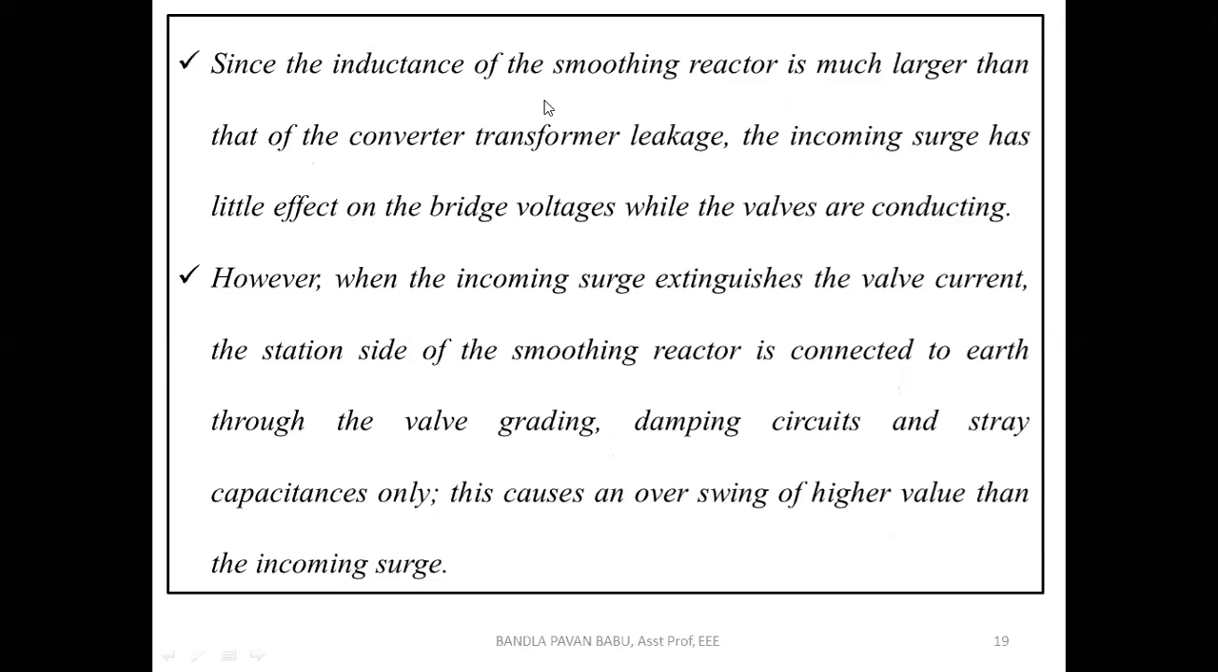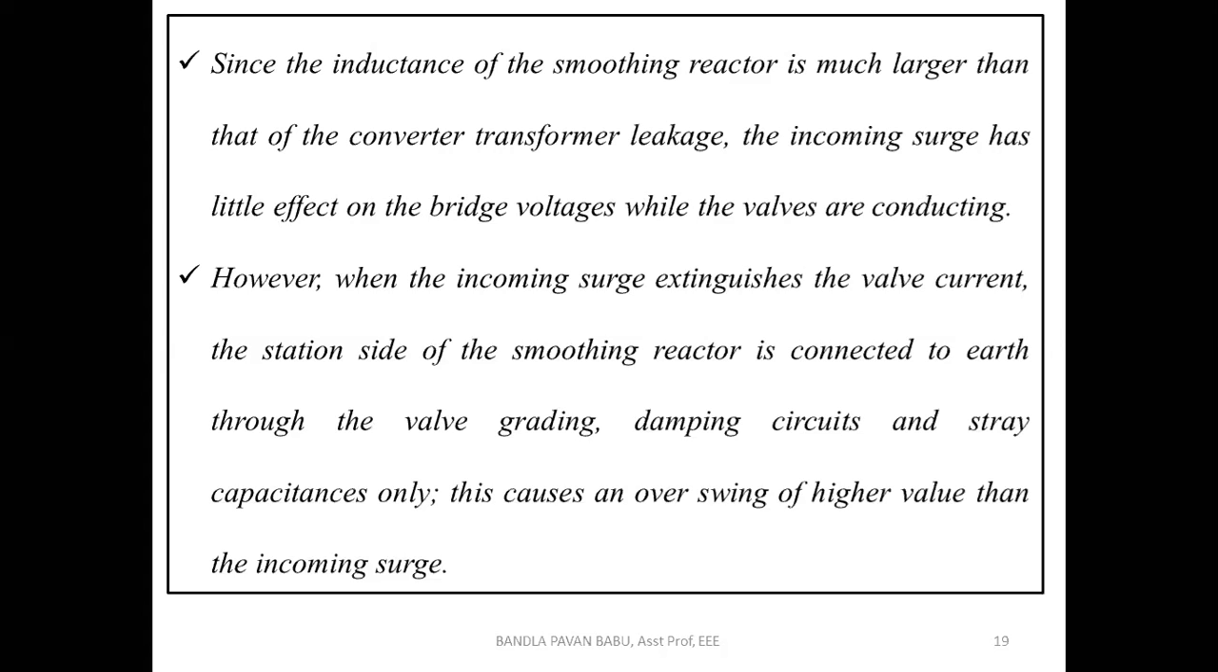Next, since the inductance of the smoothing reactor is much larger than that of the converter transformer leakage, the incoming surge has little effect on the bridge valves while the valves are conducting. Of course, we know that the smoothing reactor has a high reactance when compared with the converter transformer leakage reactance. So even if surges appear, to the maximum extent this smoothing reactor can eliminate these surges. However, when the incoming surge extinguishes the valve current, the station side of the smoothing reactor is connected to the earth through the valve grading, damping circuits, and stray capacitance only.